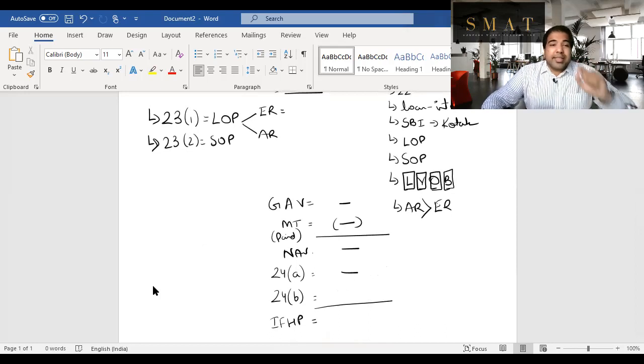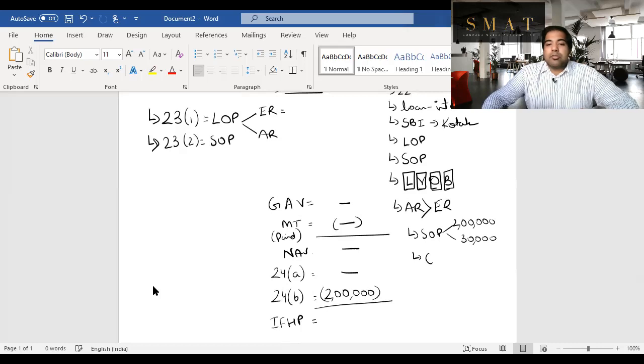So the government says, yes, we will allow you interest deduction, but the interest deduction maximum, guys, in case of SOP, is either 2 lakhs or 30,000. Guys, when is it 2 lakhs or when is it 30,000? So let me write just 2 lakhs here and give you the shortcut to understand whether it is 2 lakhs or 30,000.